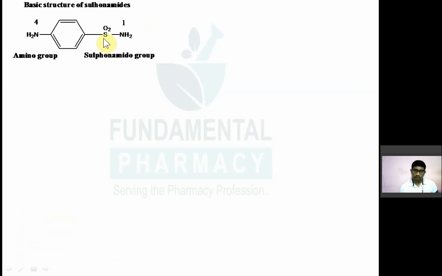The nitrogen present in the sulfonamide group is numbered as 1, and the nitrogen present in the amino group is known as the 4th nitrogen. If there is substitution on the sulfonamide nitrogen, it is known as N1 substituted sulfonamides. If there is substitution on the nitrogen present in the amino group, it is known as N4 substituted sulfonamides. Now we will see the classification.